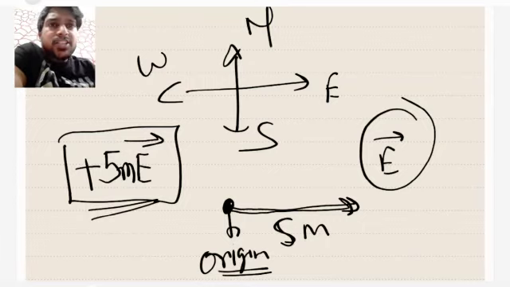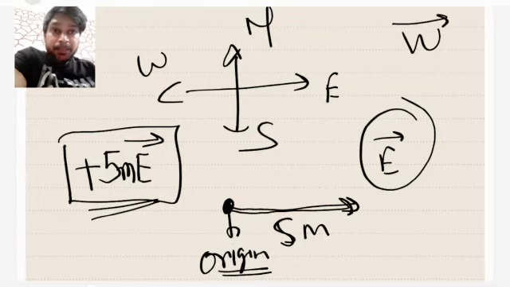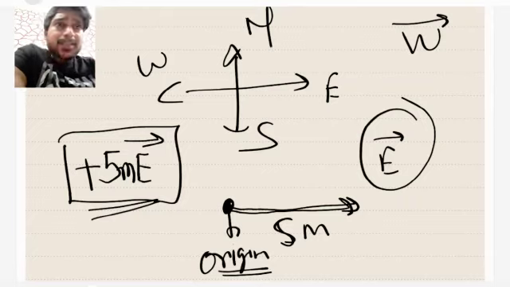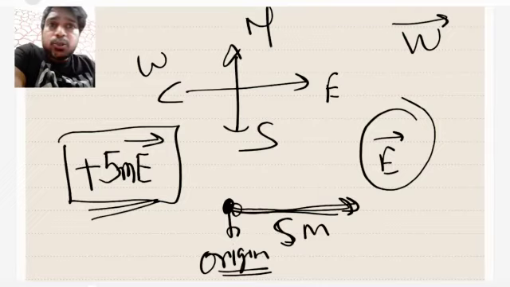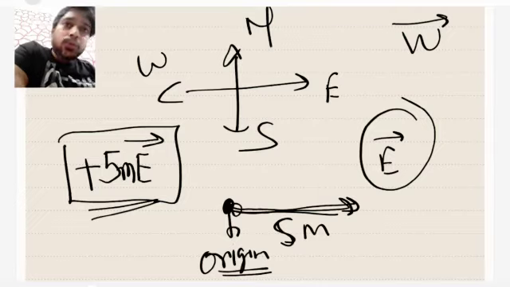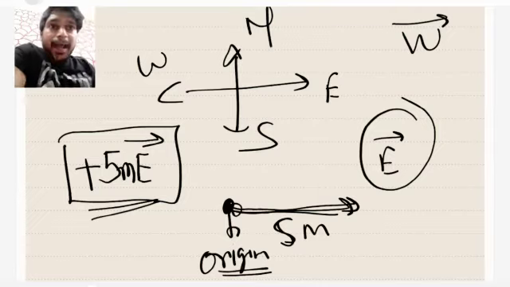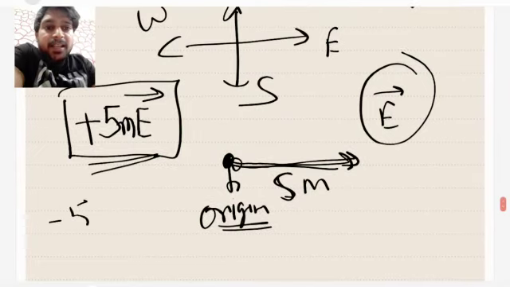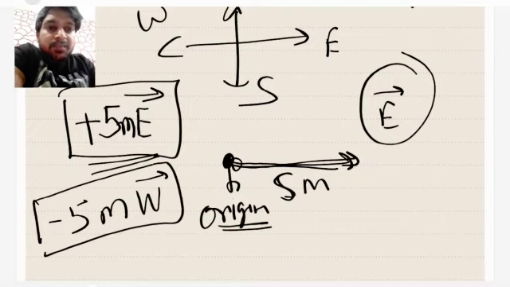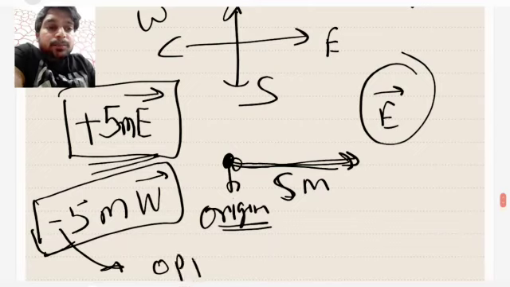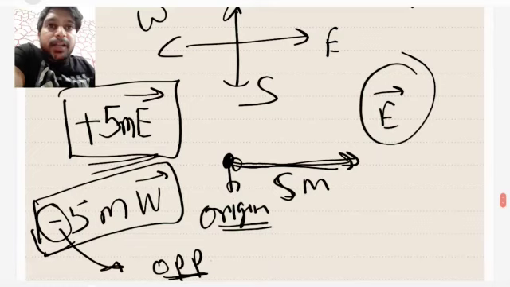If I change the question and ask how much distance this boy has traveled towards west, the answer is that he hasn't traveled any distance towards west, because from the origin he has only traveled towards east. So the answer here will be minus 5 meter towards west. The negative sign represents the opposite direction.